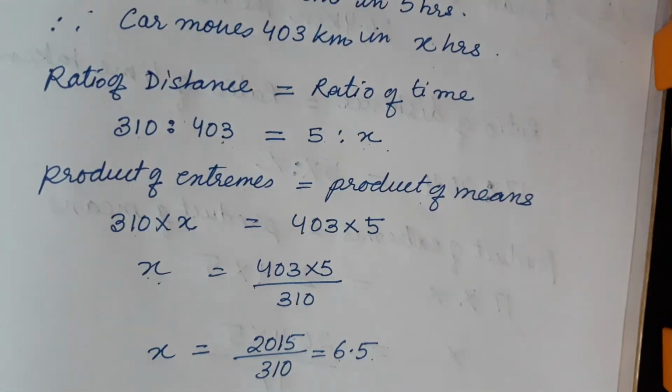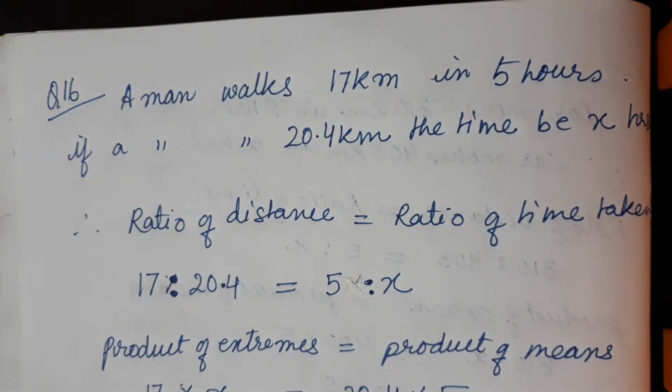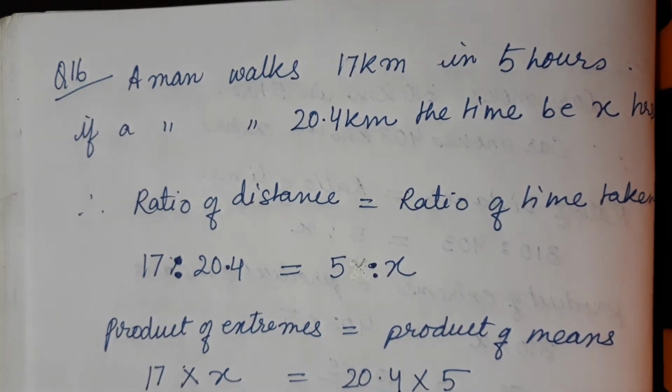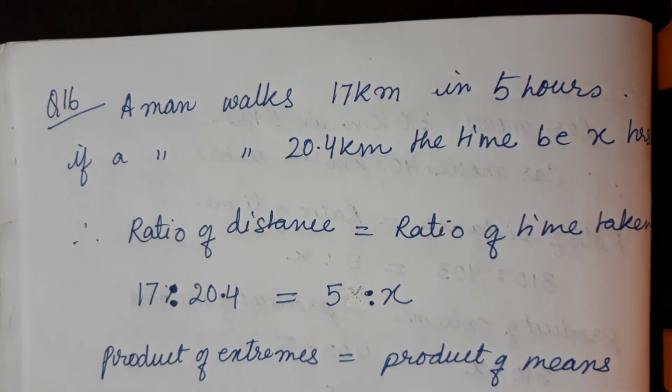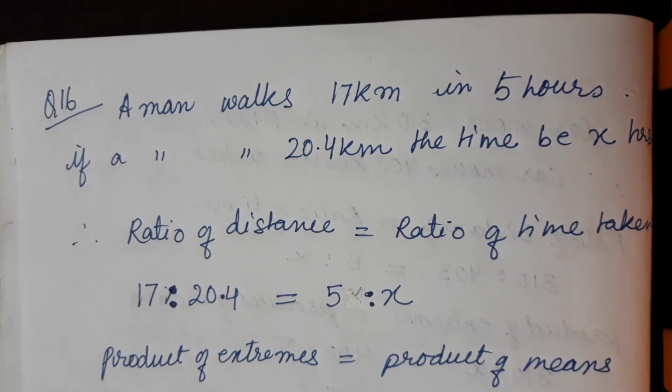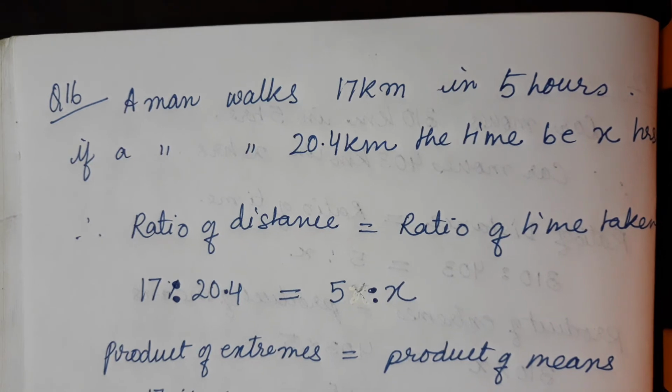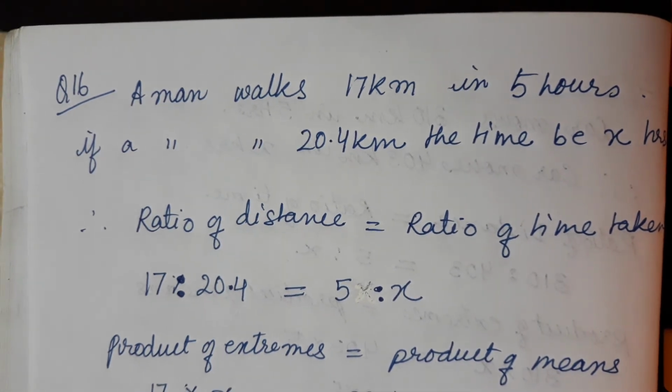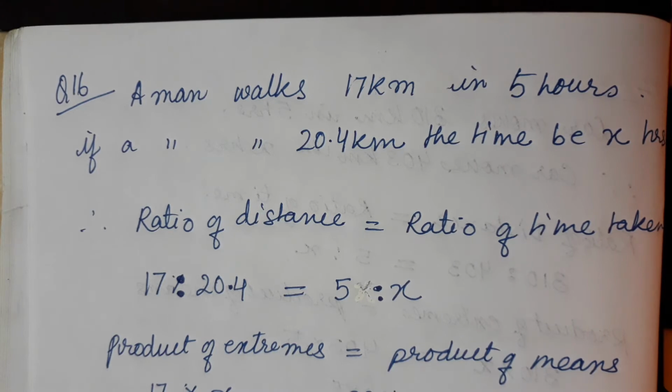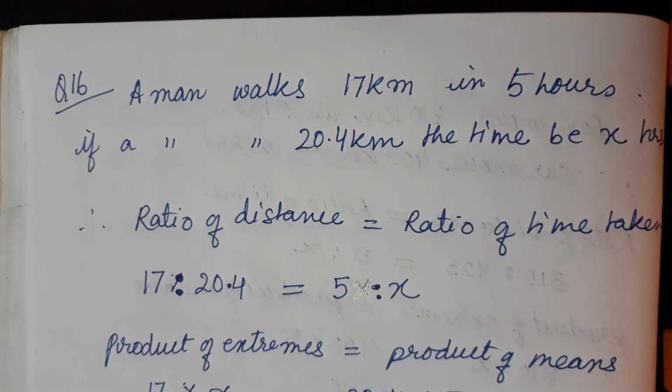Now one more question we will discuss, that is question number 16, the last question of this chapter. The question is, a man walks 17 kilometers in 5 hours. Then how long would he take to walk 20.4 kilometers?